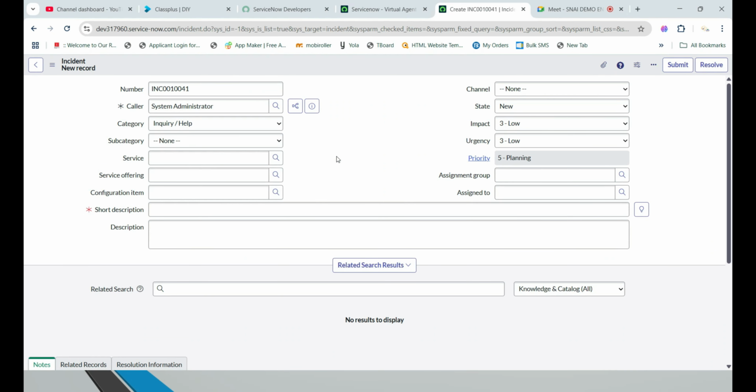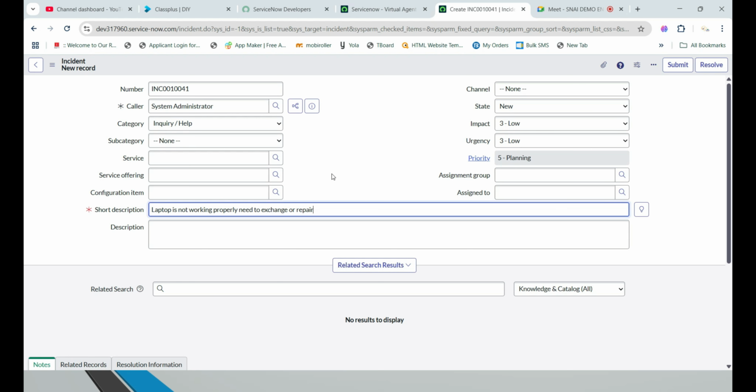I'm creating a new ticket because I have some problem. Just imagine that I'm an end user, not a system administrator. I'm just describing my issue. What does that mean? Like a laptop is not working properly, so it needs to be exchanged or repaired.